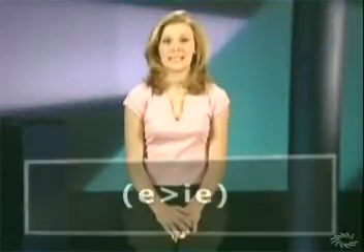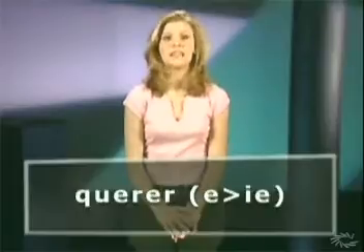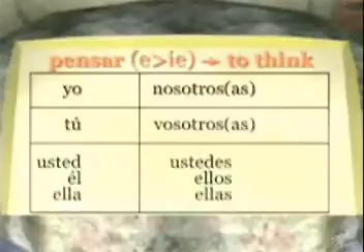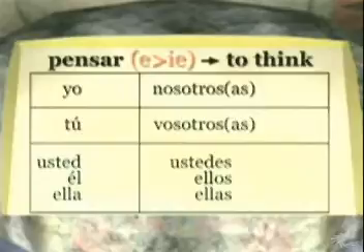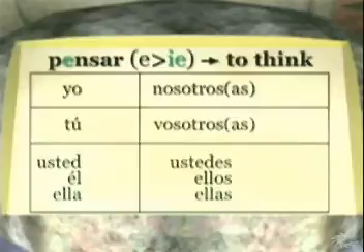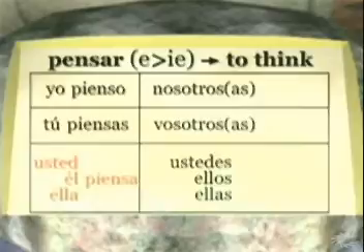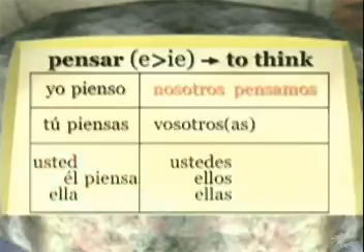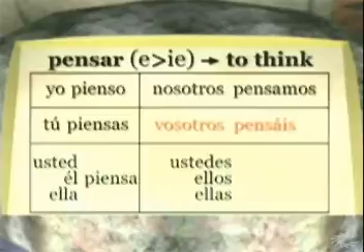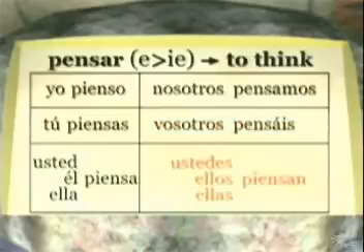You've already seen one E to IE verb, querer. Using querer's conjugation pattern as a model, we can figure out how most other E to IE verbs work. Let's look at the conjugation for the verb pensar, to think. Right away, you can tell from that little E to IE symbol that we're dealing with a stem change verb, and that the E in the stem is going to change to an IE in these forms. So here goes. Yo pienso, tú piensas, usted, él, ella piensa, nosotros pensamos, vosotros pensáis, ustedes, ellos, ellas piensan. Yep, just like we thought.